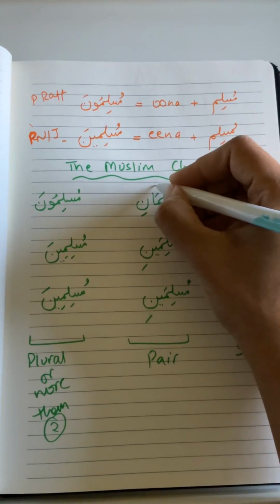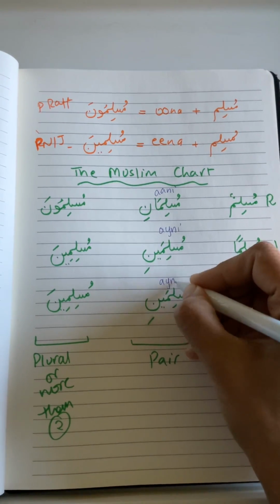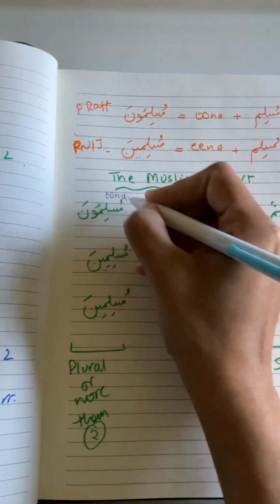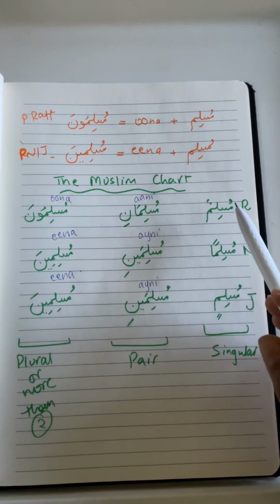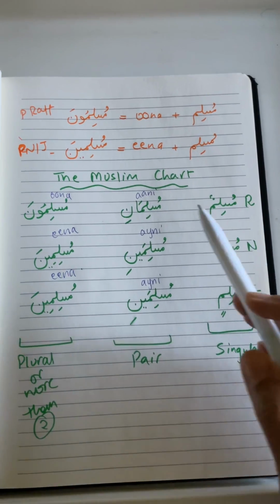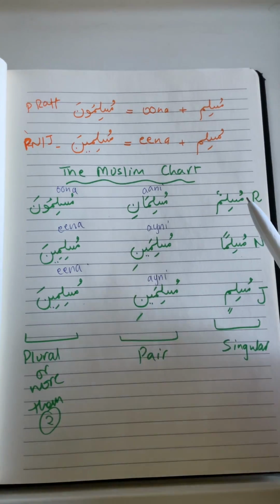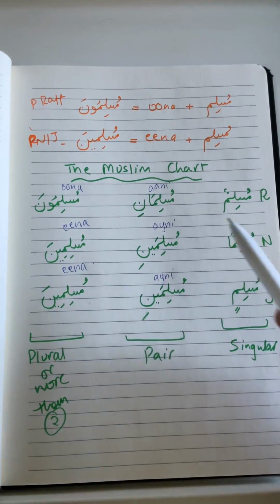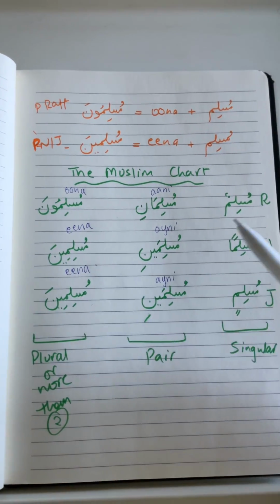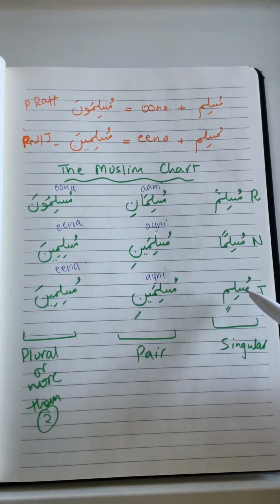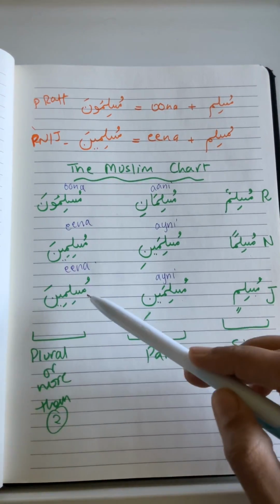So see over here: ani, aini, aini, una, ina, ina. Just look at muslimun, musliman, muslimin, muslimani, muslimaini, muslimaini, muslimuna, muslimina, muslimina. Again, a second time, and then a third time, the same full chart.